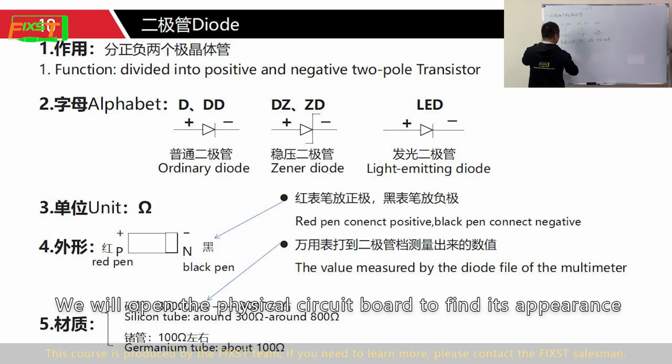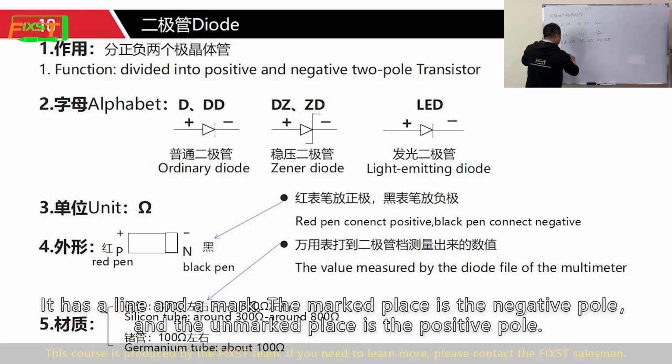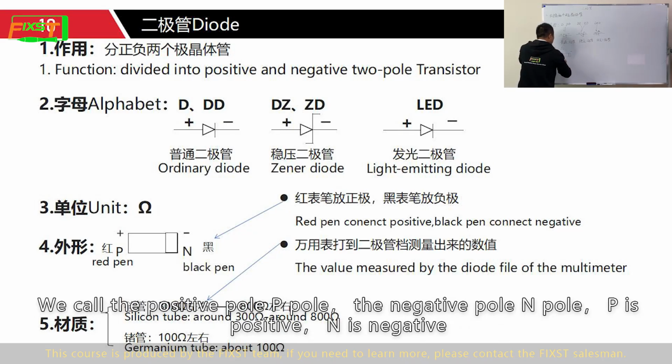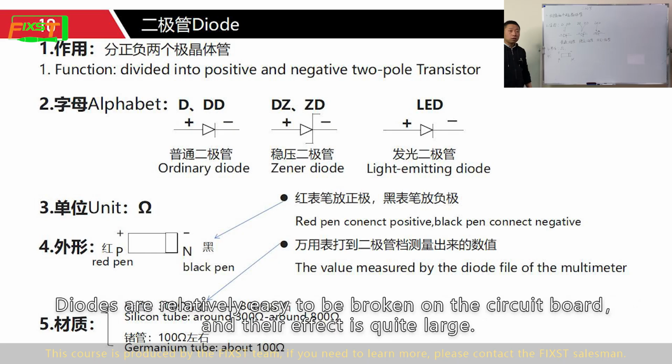We will open the physical circuit board to find its appearance. It has a line and a mark. The marked place is the negative pole, and the unmarked place is the positive pole. We call the positive pole the P pole, and the negative pole the N pole. P is positive, N is negative. Diodes are relatively easy to break on the circuit board, and their effect is quite large.